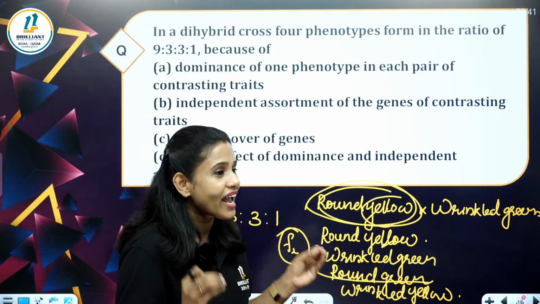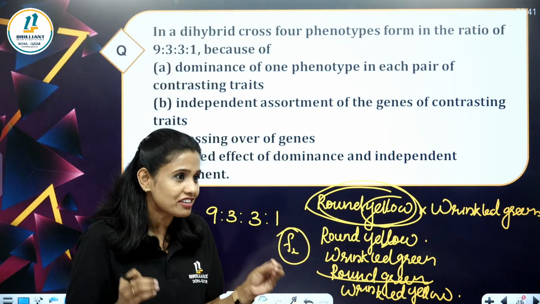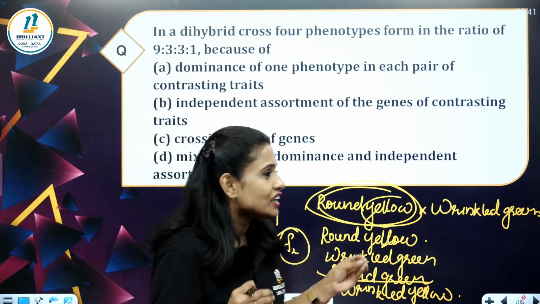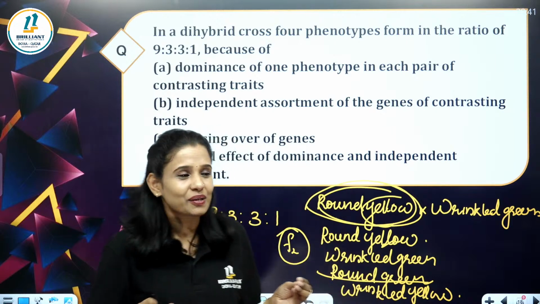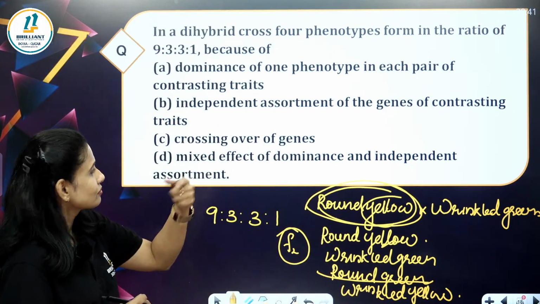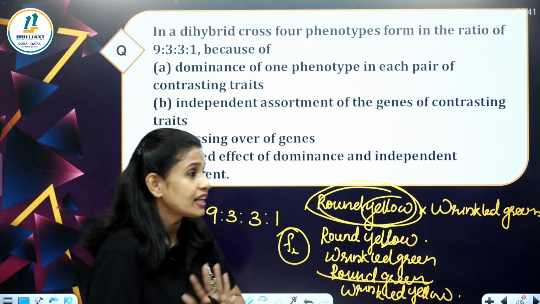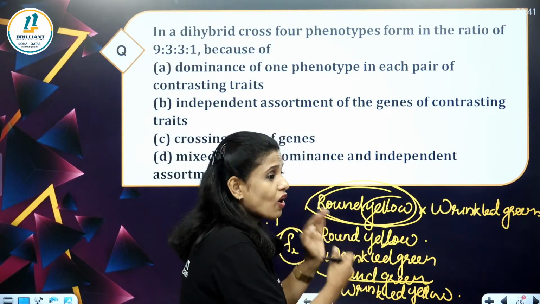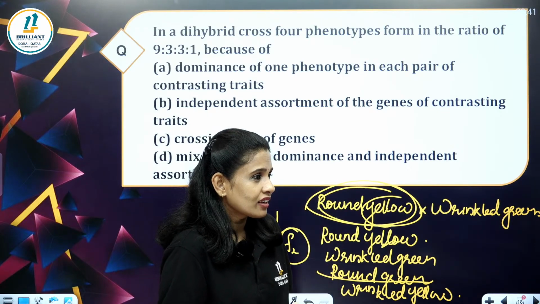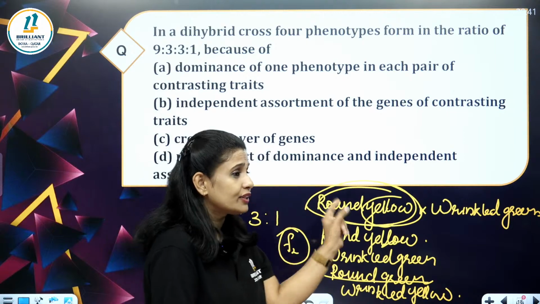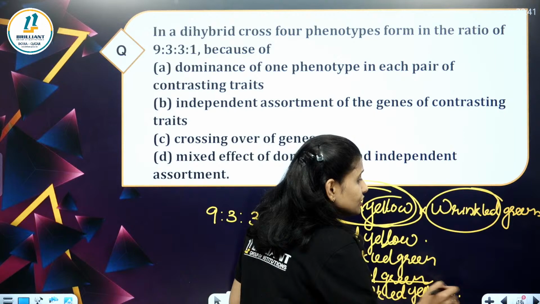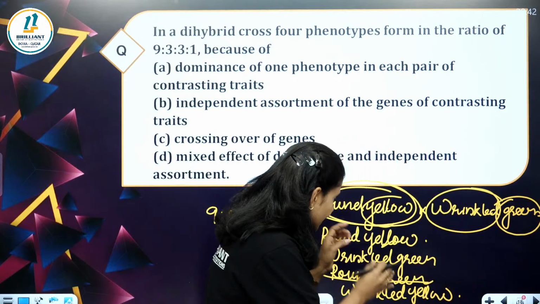So from this, I have given a clue. Now it is independent. So which one is the correct answer here? Comment your answers. I have listed all the characters here. I have given a clue for this answer. This roundness is not at all depending on yellow color, and the wrinkled character is not at all depending on the green color.